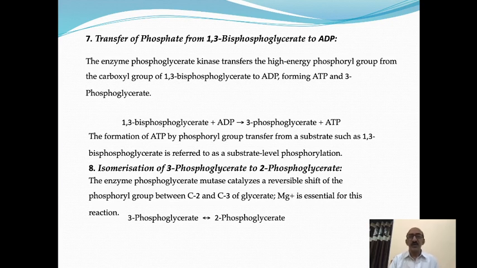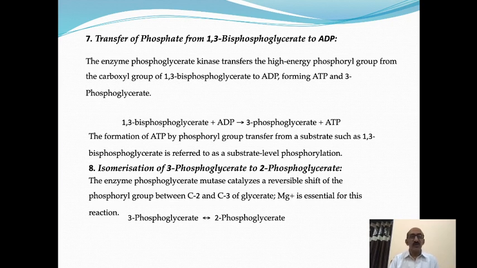Here there is phosphorylation of ADP to give ATP. A high energy compound is synthesized, that is ATP. The energy of 1,3-bisphosphoglycerate is conserved in the form of ATP. The energy is transferred in the form of the phosphoryl group and it is conserved in the form of ATP. This is a very important reaction in glycolysis where ATP is synthesized.